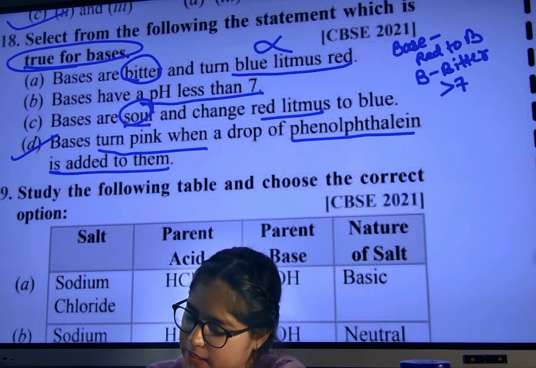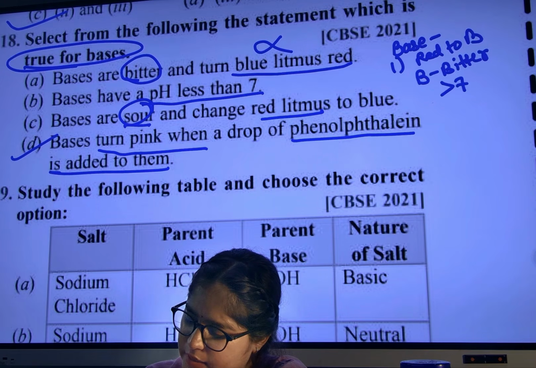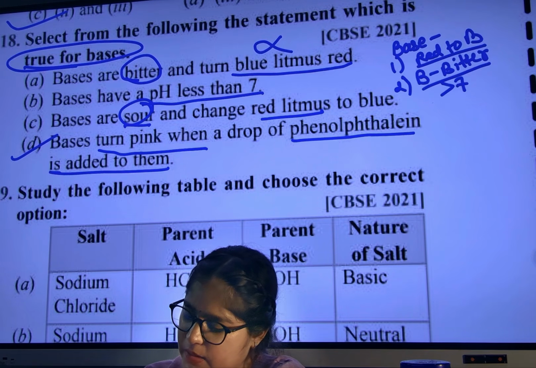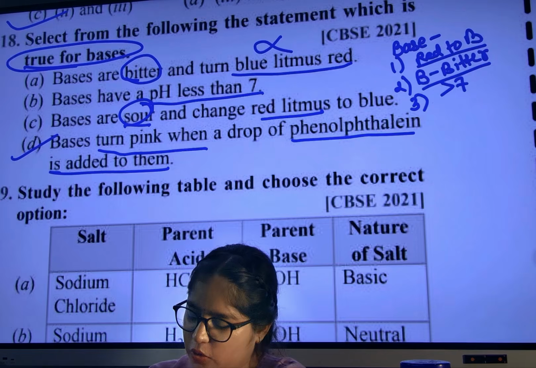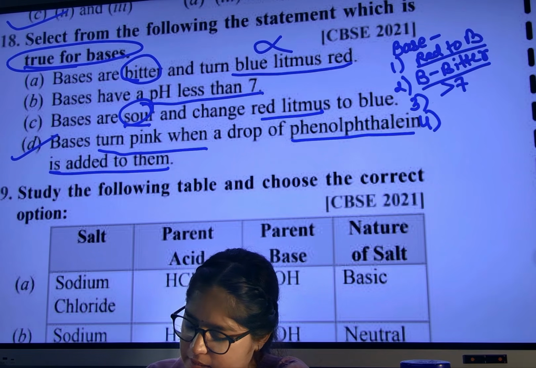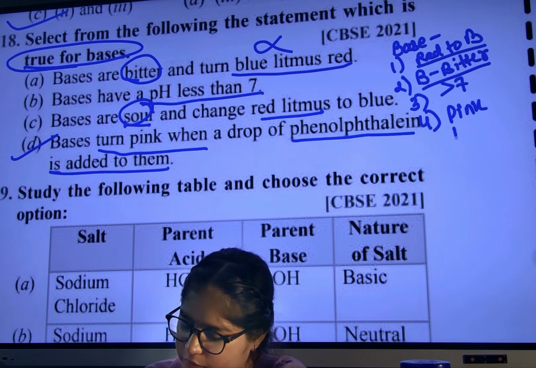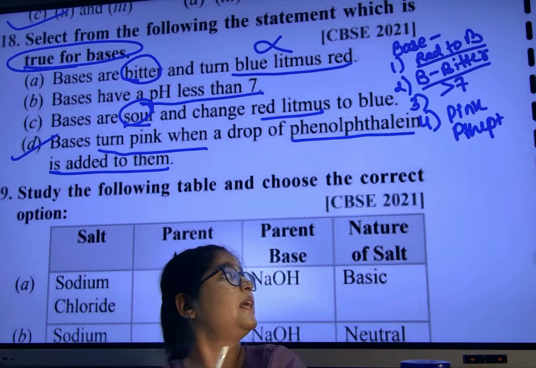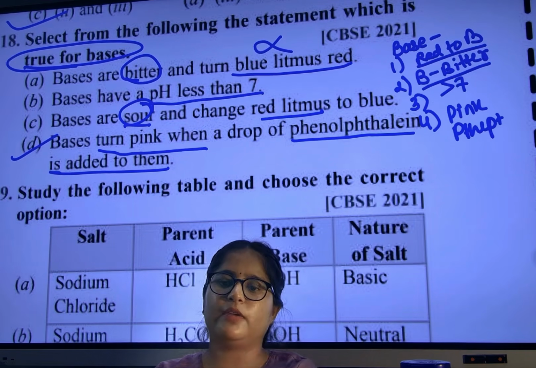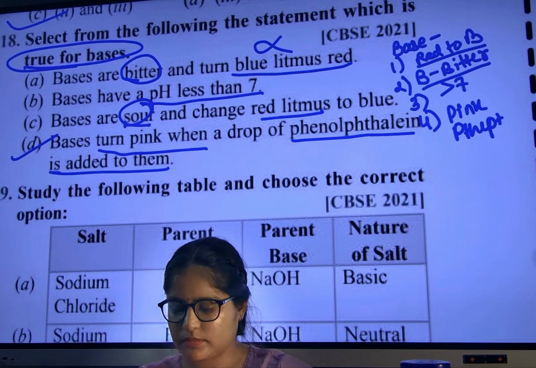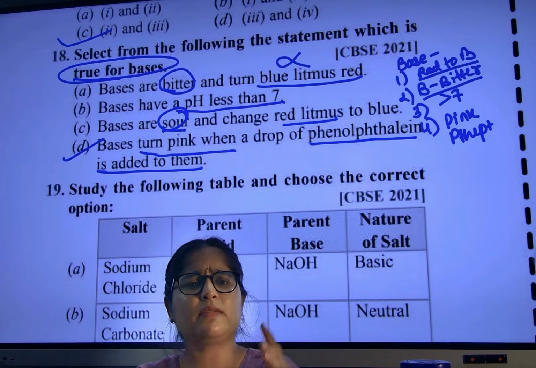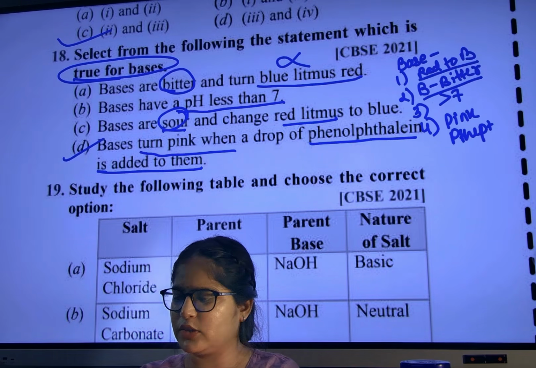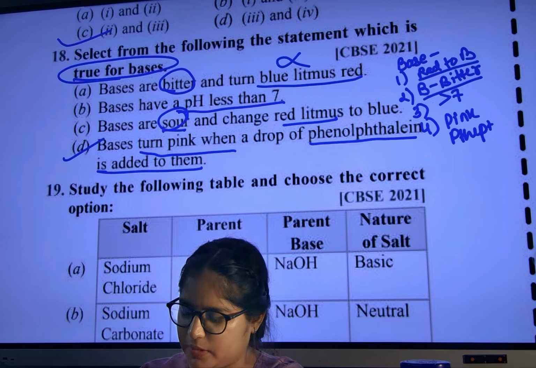So what are the properties of base? Bases turn red litmus to blue. Bases are bitter. Bases' pH is more than 7, and bases turn pink with phenolphthalein. Only these four star points you keep in your brain for base. With questions you will revise the entire chapter, right?